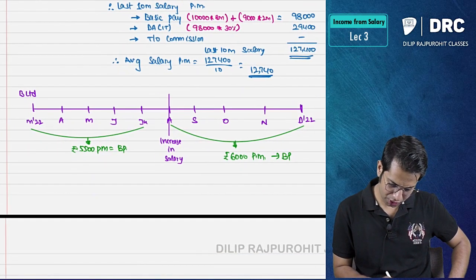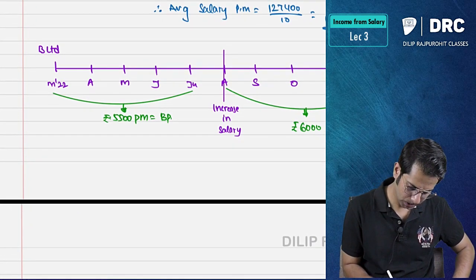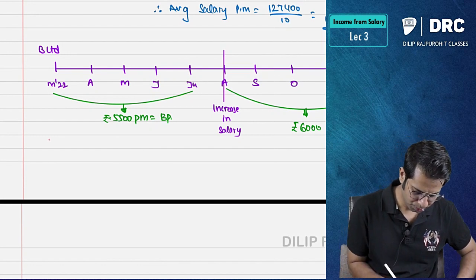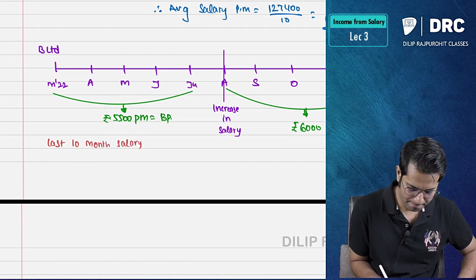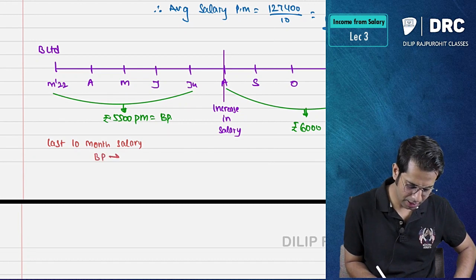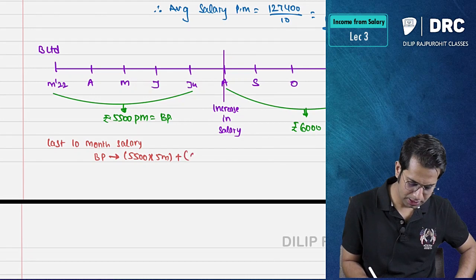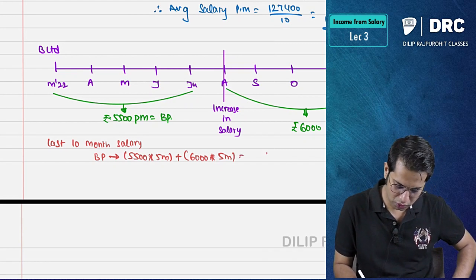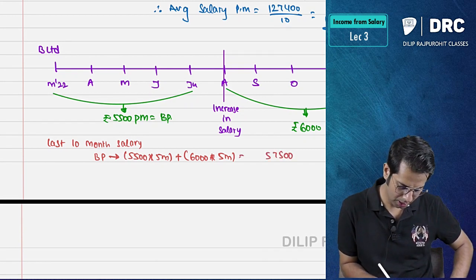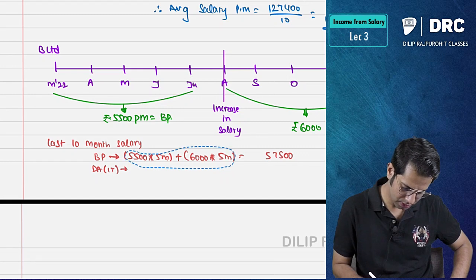Correct? So now let me do the computation. Last 10 month salary is basic pay 5,500 into March, April, May, June, July, 5 months plus 6,000 into 5 months. This comes to 57,500.